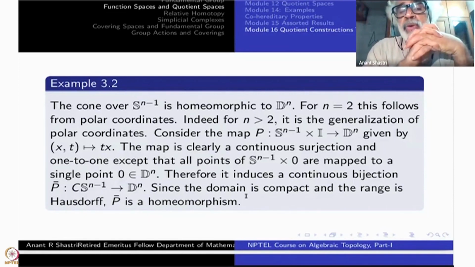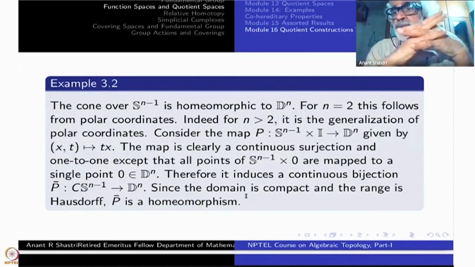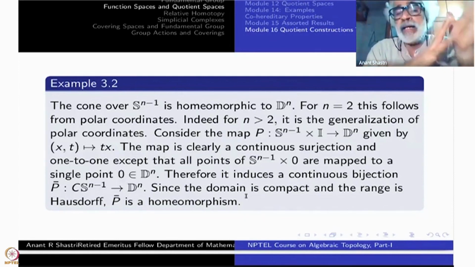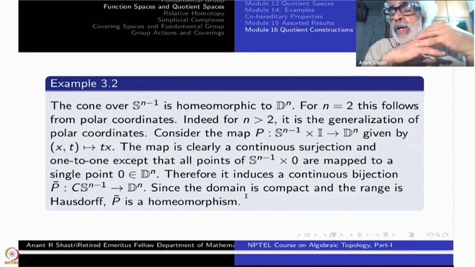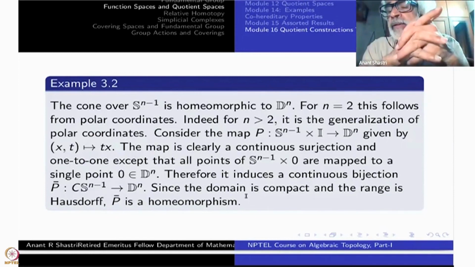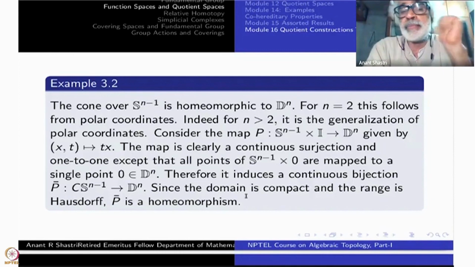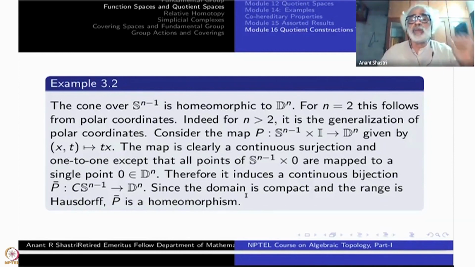For n greater than or equal to 2, it is generalized polar coordinates. When you have a unit vector in Sn minus 1, namely in Rn a unit vector, the rest of the Rn can be thought of as r times a unit vector. When r is 0, it will give you just a single point. For r not equal to 0, it's one-to-one.